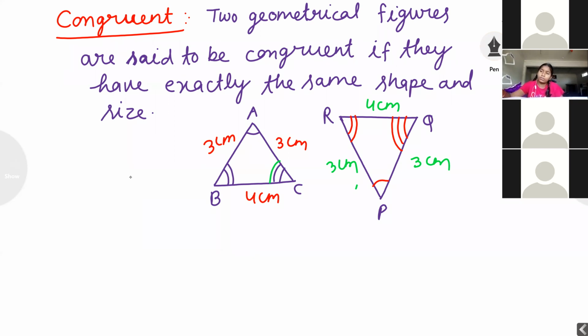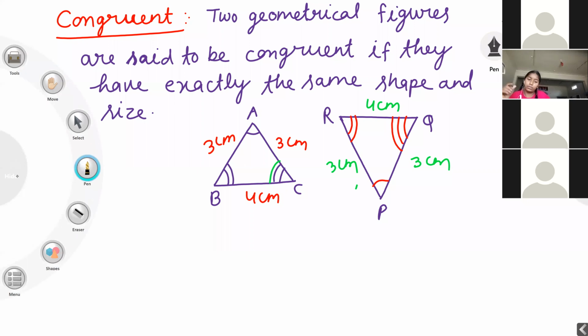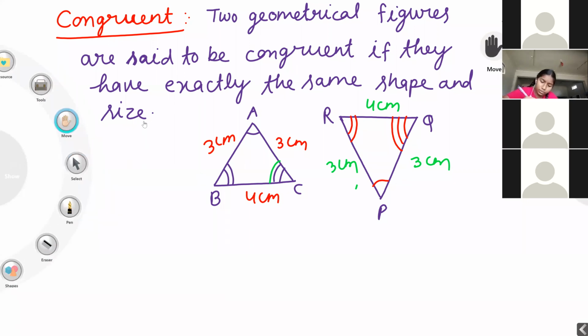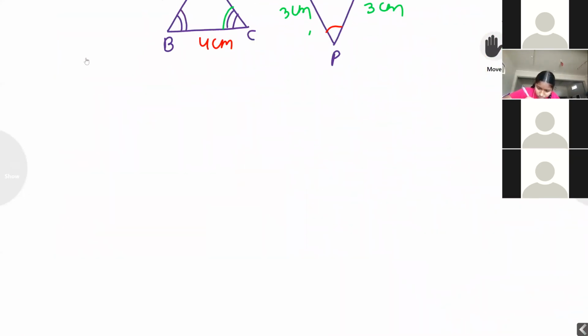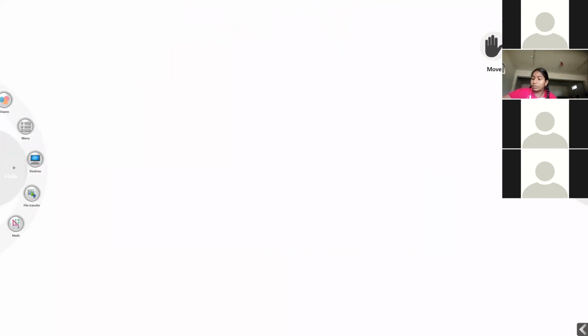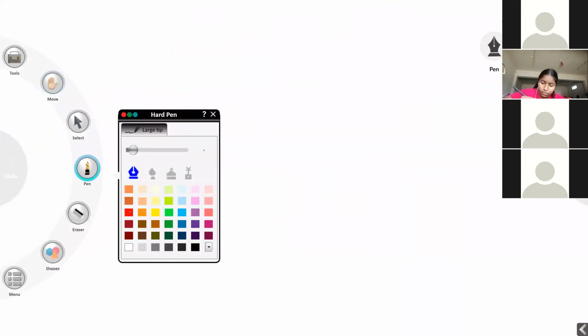Keep star point and note point, no problem.